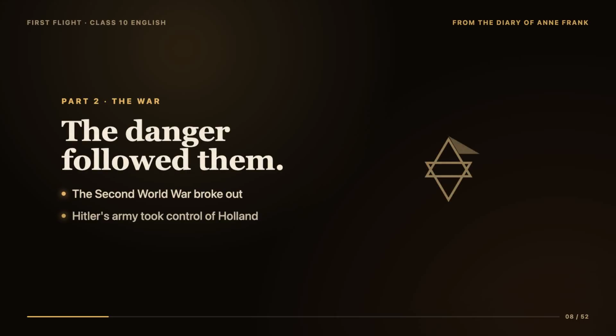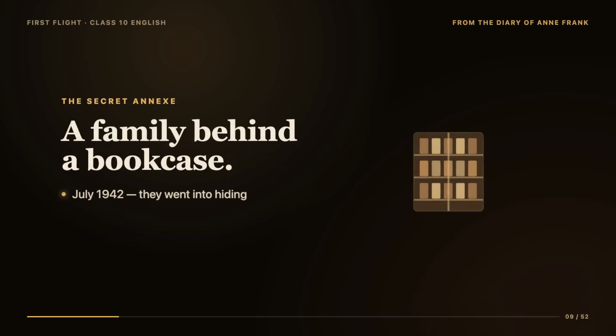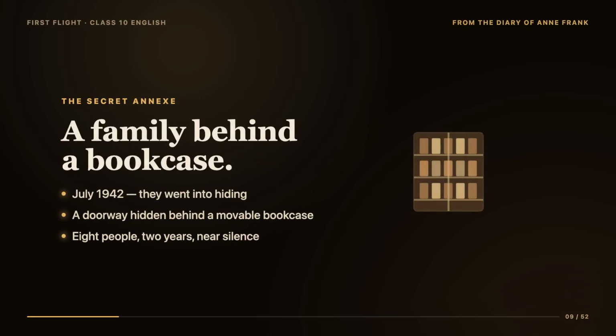But then, the danger followed them. A huge war, the Second World War, broke out. Hitler's army invaded and took control of Holland too, and now the Frank family was trapped. The same cruelty they had run away from in Germany had caught up with them in Amsterdam. Jewish people were being rounded up and taken away to terrible camps. So the Frank family made a desperate choice. In July 1942, when Anne was 13, they went into hiding.